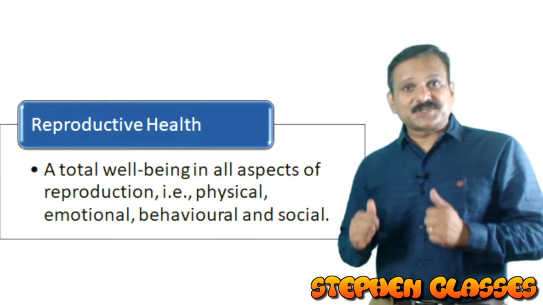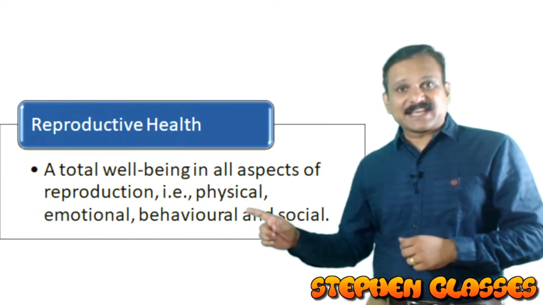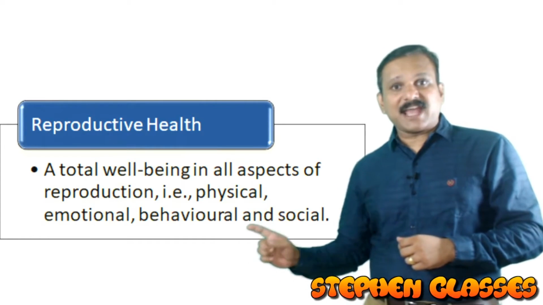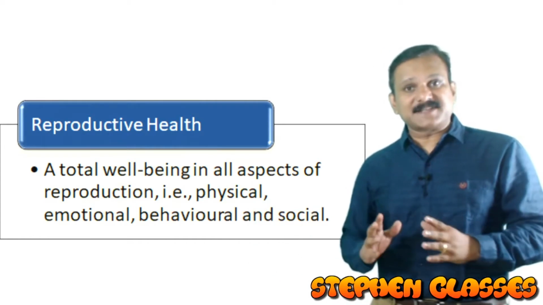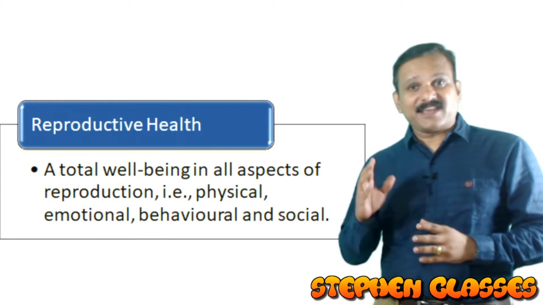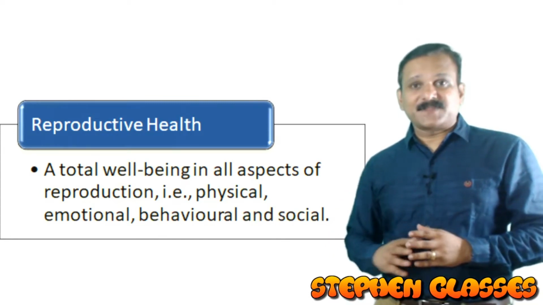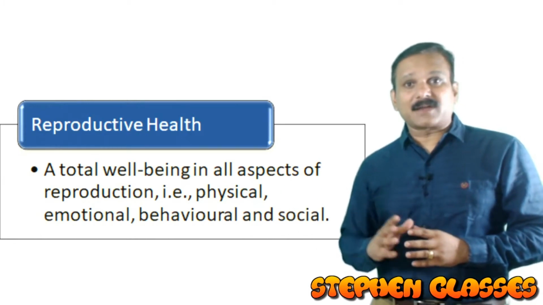So for a person to become reproductively healthy, he should be physically, emotionally, behaviorally as well as socially healthy. Then only can we call that person or that society a reproductively healthy society. So this was the definition put forward by the World Health Organization.